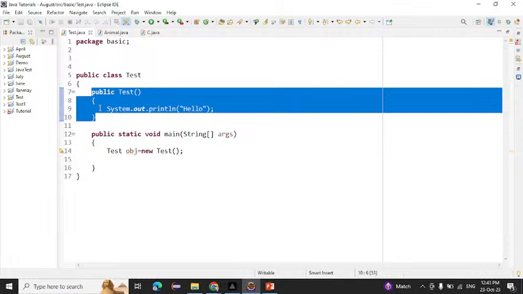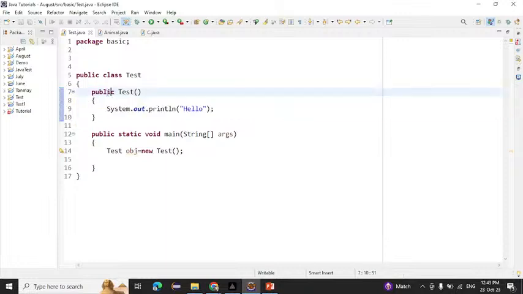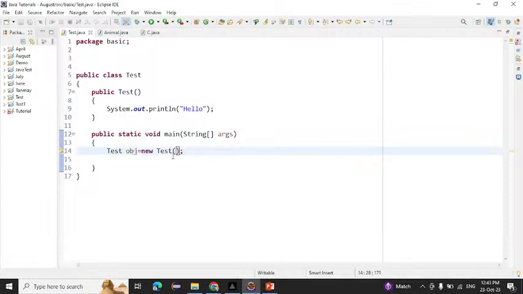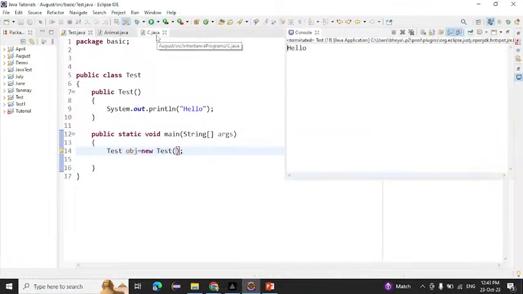Like we created it. The constructor which does not have any parameter is called the no argument constructor. And how will we call it? Simply we have to create an object, and while calling that, we don't have to add any argument. And if I run this one, hello will be printed on the console.